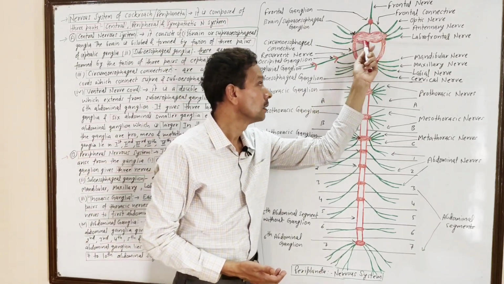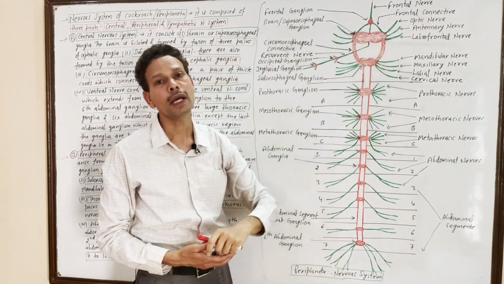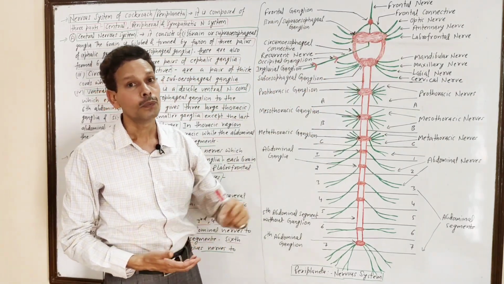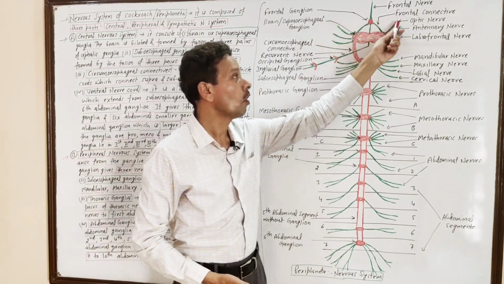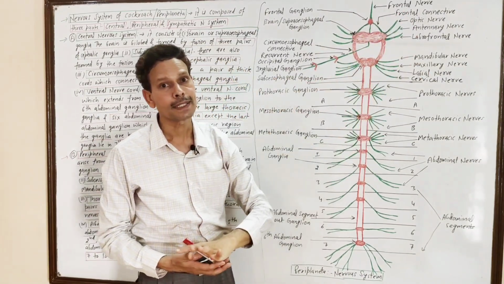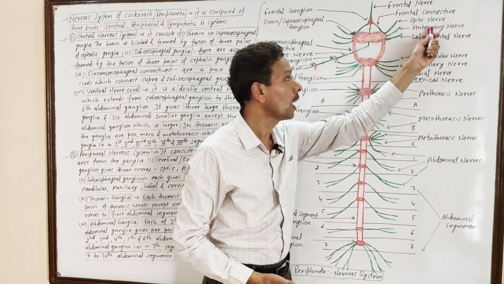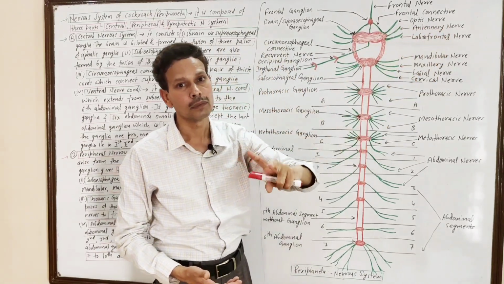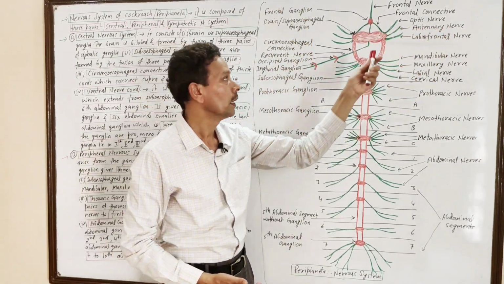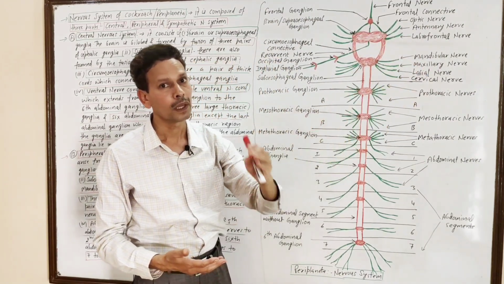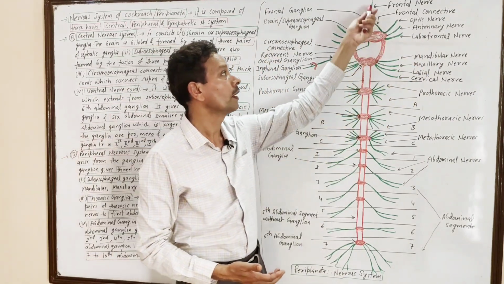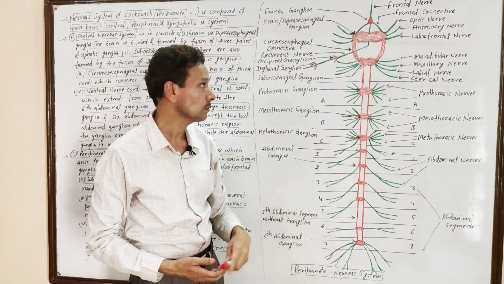The supraesophageal ganglia give a pair of optic nerves to the eyes, a pair of antennary nerves to the antennae, and a pair of labrofrontal nerves to the labrum and frontal region.